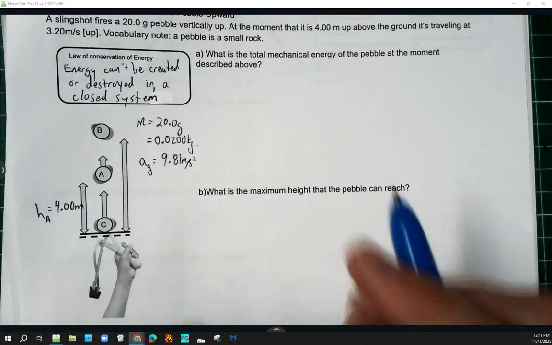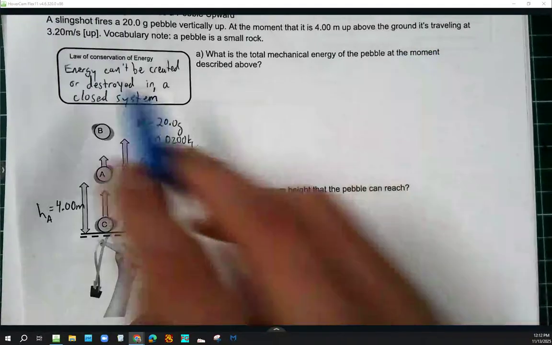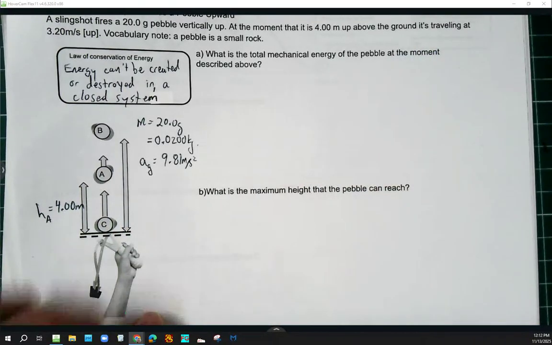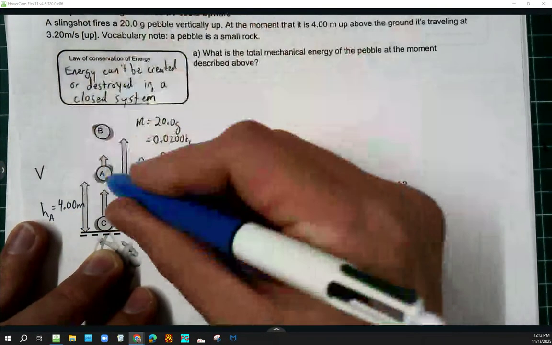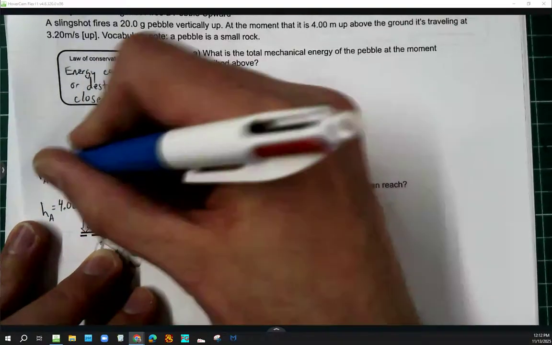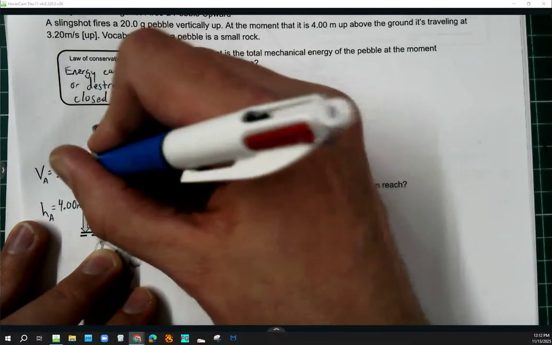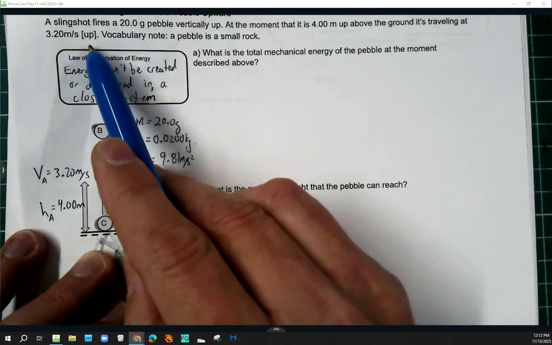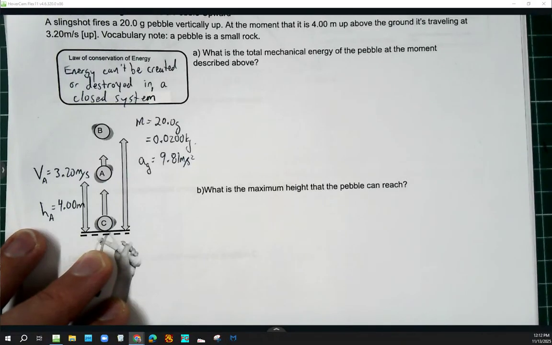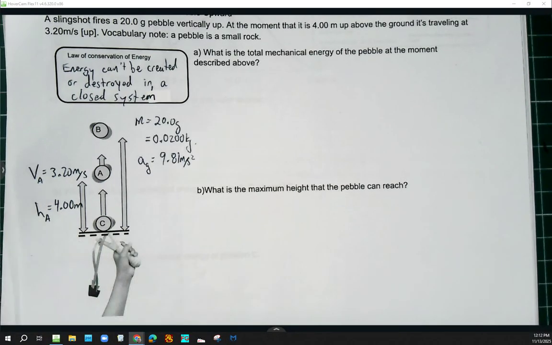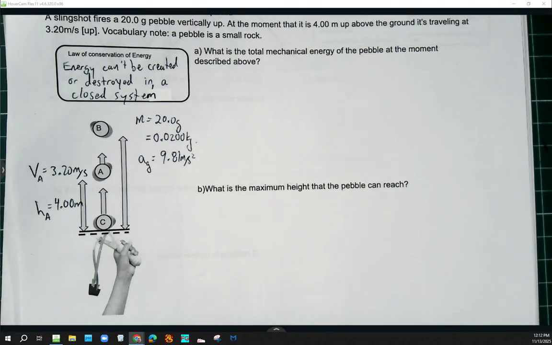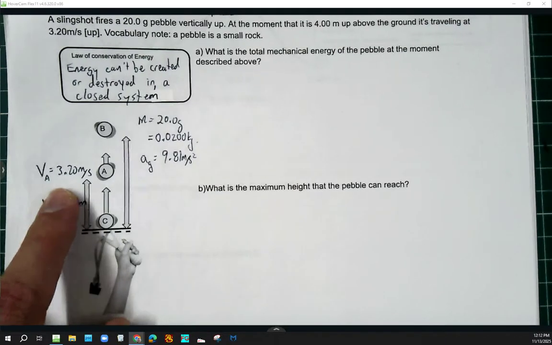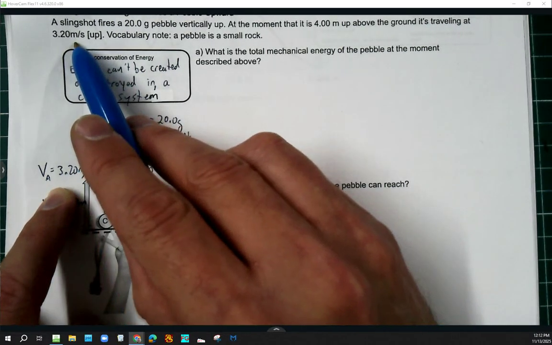But we keep on reading and it says it's traveling at 3.20 meters per second. Okay, so at position A, its speed is 3.20 meters per second. Happens to be up, but remember with energy we're not worried about reference frames. So I'm just saying that that's the speed that it's going at. That's 3.20 meters per second. I'm just taking that straight off of the givens right here in this story.